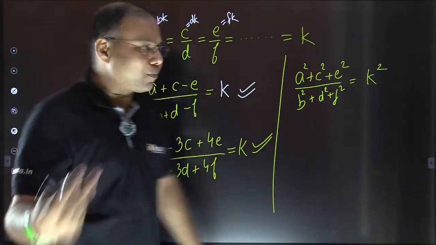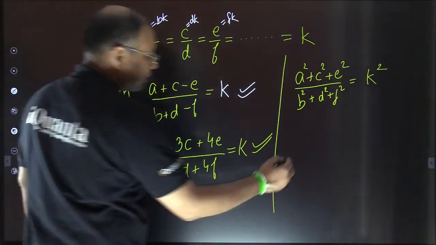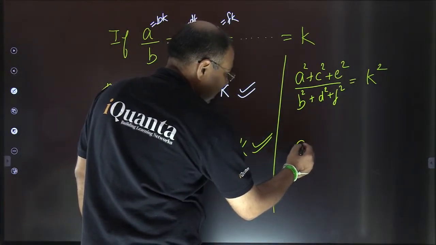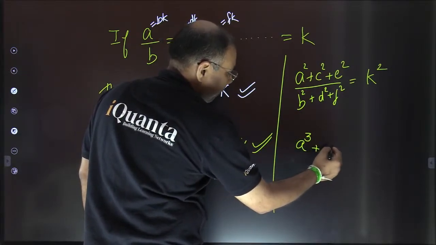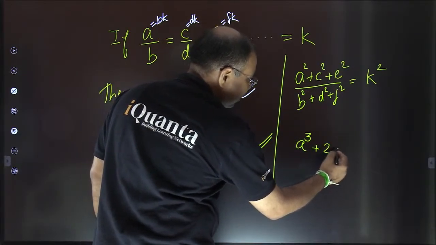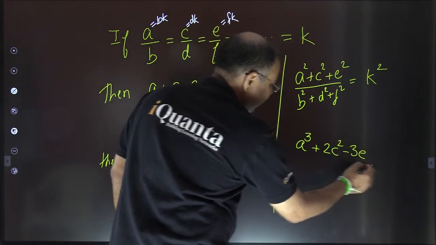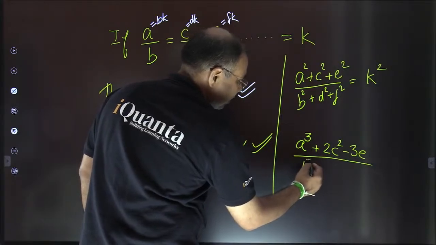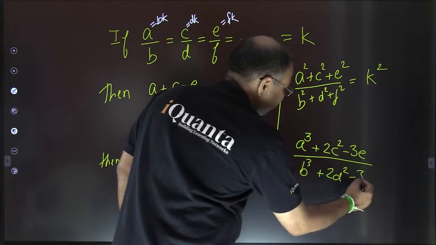Okay, let me ask you one more question now. So these three parts we have already done. Let me ask you this time, if the question is A cube plus 2C square minus 3E upon B cube plus 2D square minus 3F.